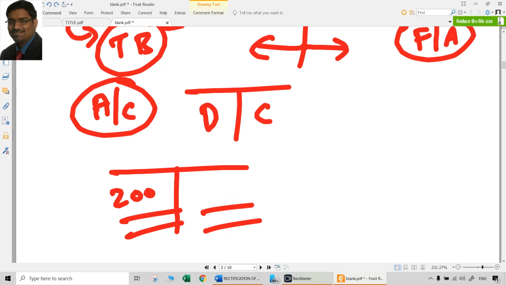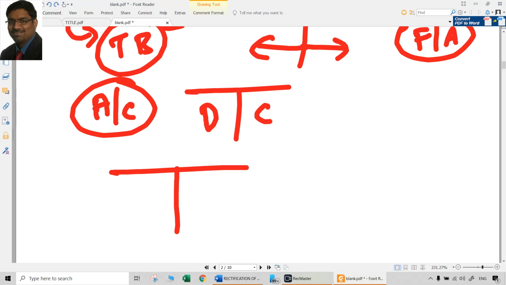For that purpose, you need to credit 200. Now nothing happened actually, only the original error is rectified, but the correct thing is not yet done. That 200 credit is supposed to be done here, that also has to be done, which means 400 has to be credited so that the opposite effect of 200 is nullified and a fresh credit effect of 200 is also given. Like that also these posting errors can be rectified.